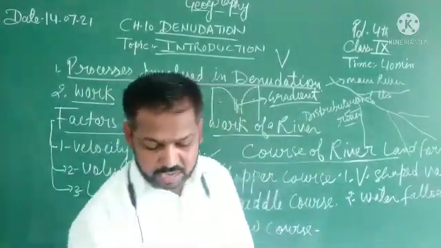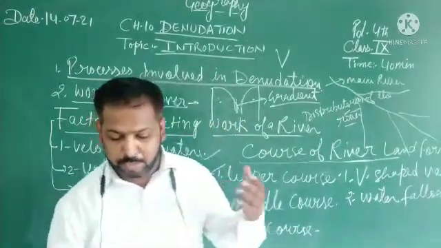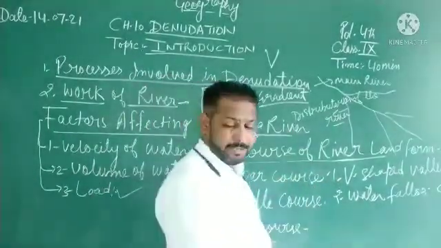These valleys are formed in the initial stages of rivers and have steep slopes.